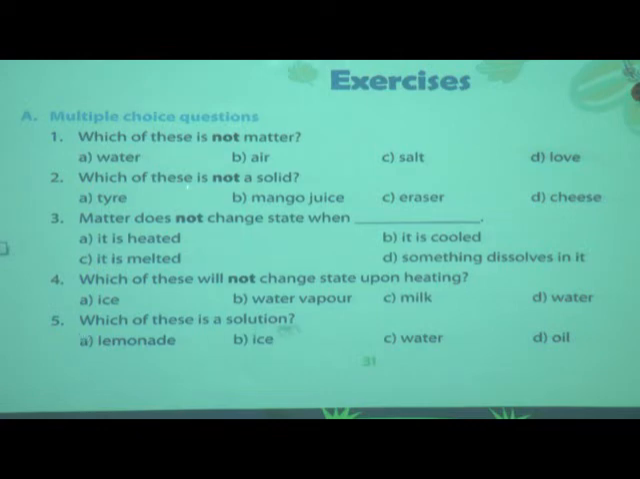Which of these is a solution? A solution means a solid dissolves in a liquid. Here the options are lemonade, ice, water and oil. Ice is solid, with water there is only water, and then oil. So the answer is lemonade, because in lemonade we are adding sugar, salt and lemon juice. Now we will move to the next question. We'll turn the page.